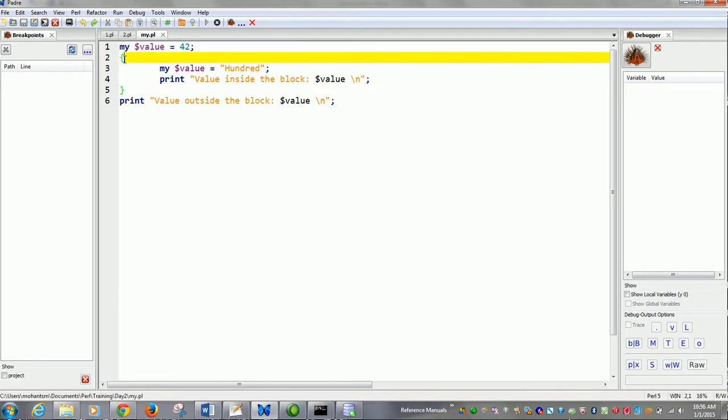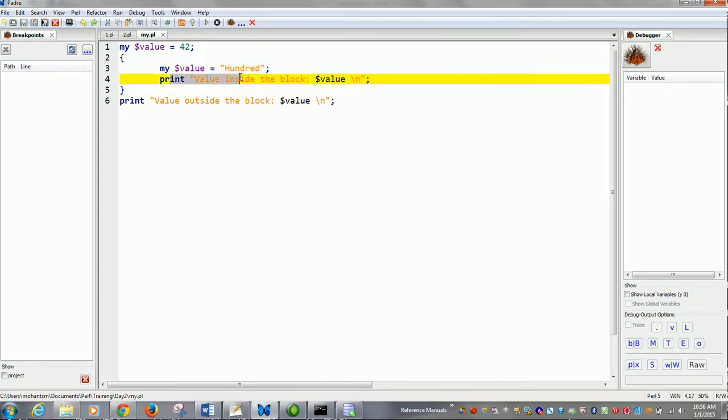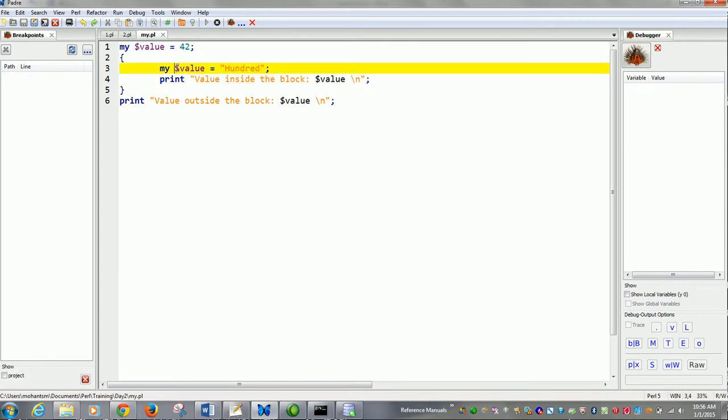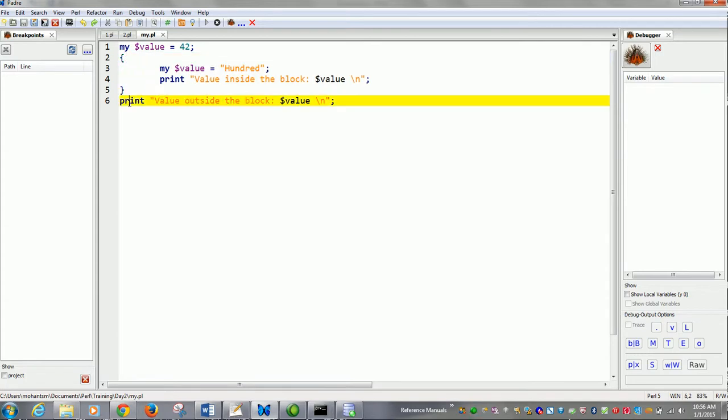Then we start a small block, you assign the value 100 and print it. So the value 100 becomes lexically scoped inside this block and is not available outside the block. Whatever changes you make to this scalar variable are not propagated outside this block.